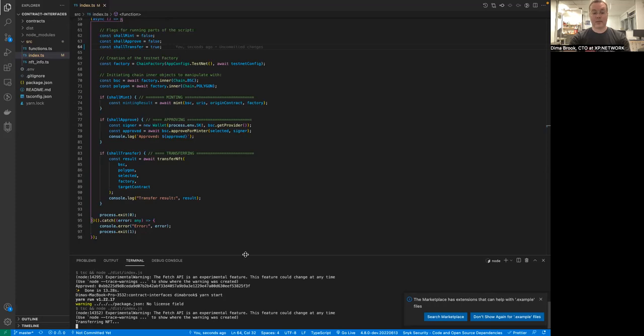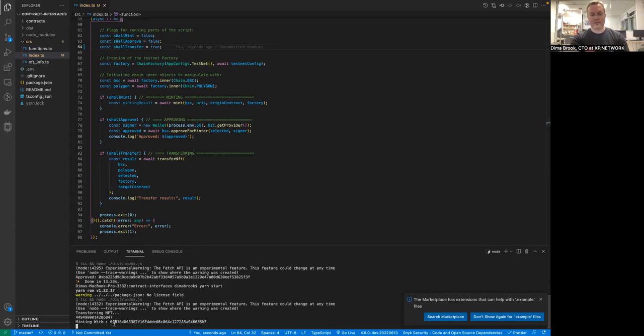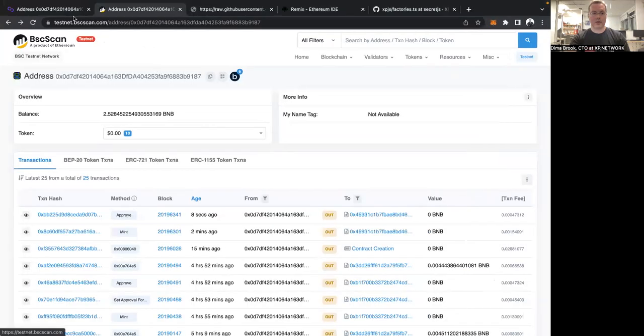This time it will take a bit longer because this is a more complicated transaction. This is going through real testnet explorers of the bridge. It says transferring NFTs. If we did everything correctly, it says minting with, and this should be the address of our smart contract on Polygon. And it is E6B7. Remember, this is the one that we deployed here.